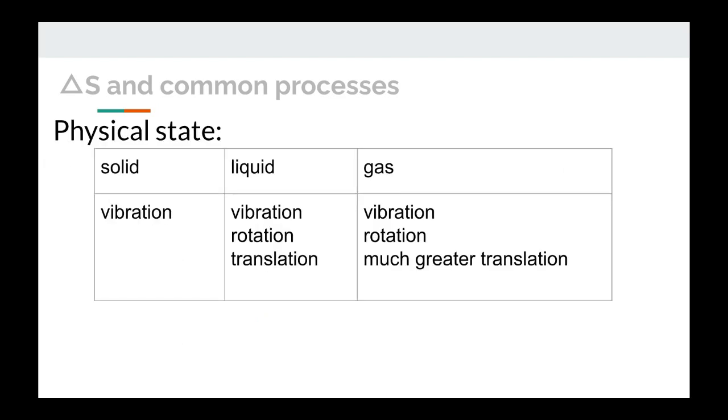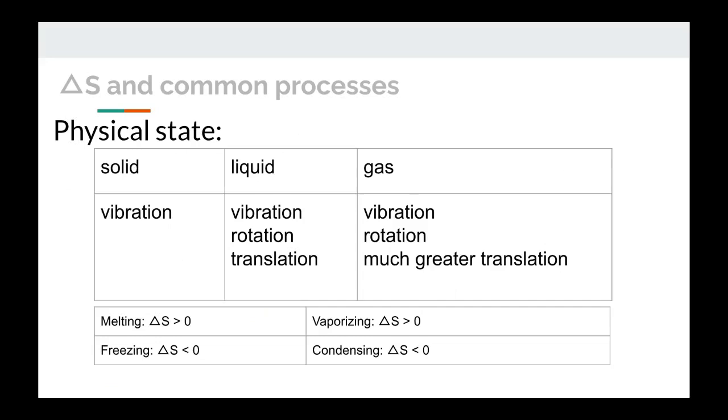Physical state. For solids, the particles are locked in position and they can only vibrate. Liquids, they can vibrate, they can rotate, and they can translate. There are more possible ways that the particles could be organized, more microstates. So the entropy is higher for liquids than it is for solids. For gases, they can vibrate, they can rotate, and they can translate just like liquids, but they can translate to way more different positions, which means the entropy of gases is higher than the entropy of liquids because there's more microstates.